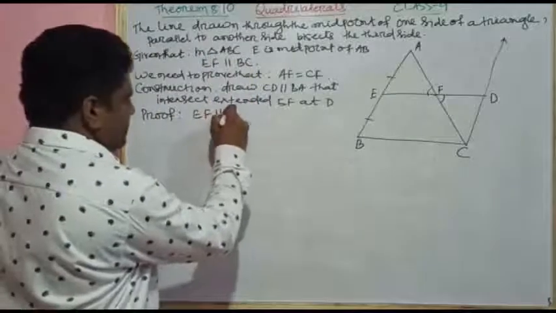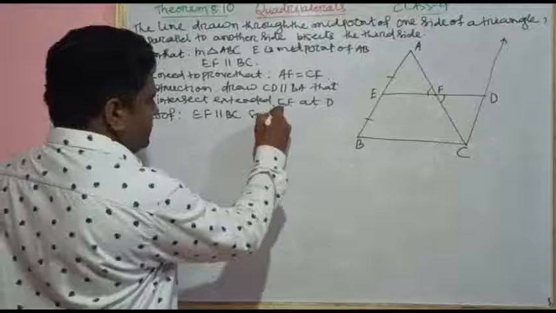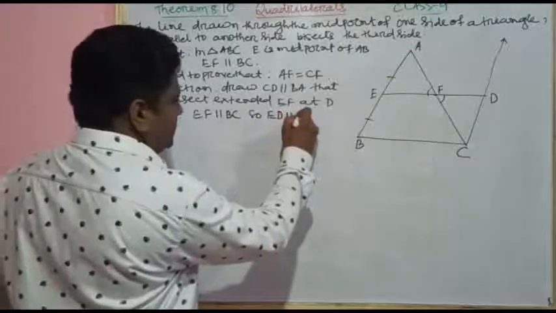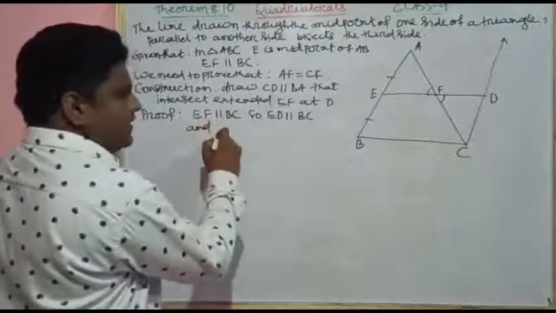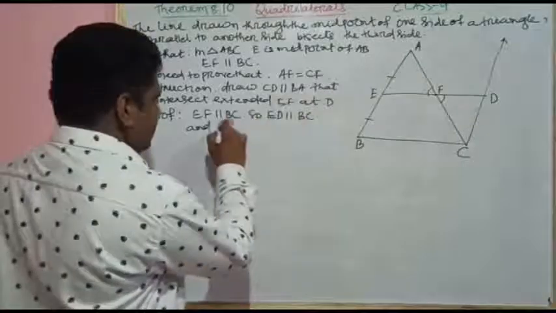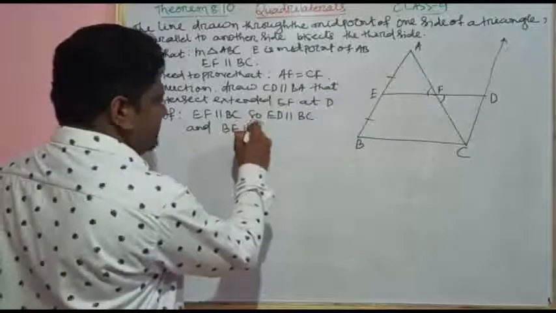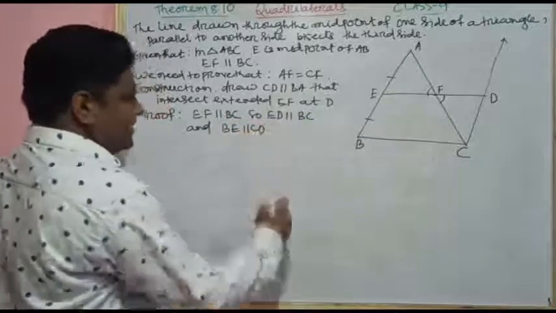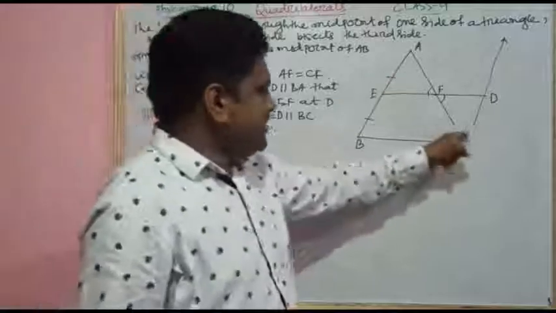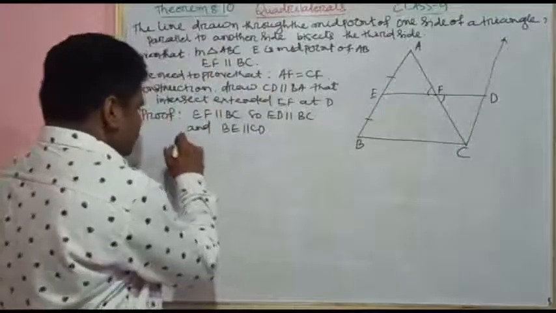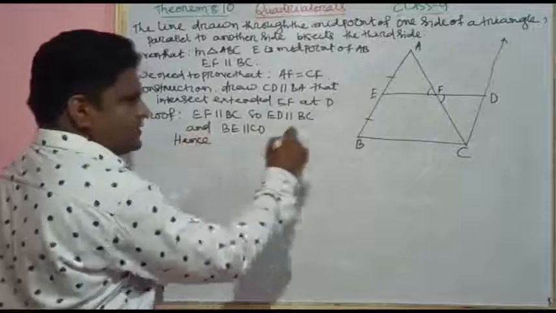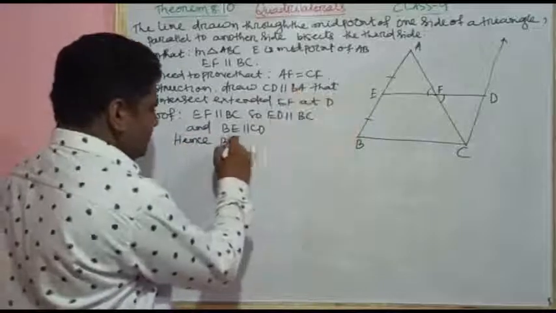EF is parallel to BC, so ED is also parallel to BC, and BE is parallel to CD. We have constructed BA parallel to CD, so BE is parallel to CD. Hence BCDE is a parallelogram.